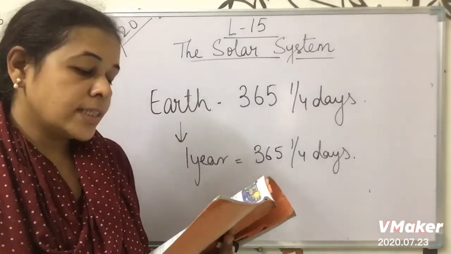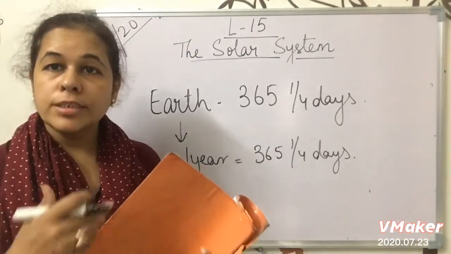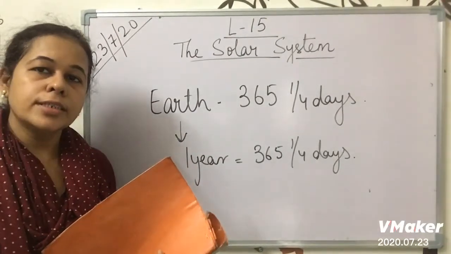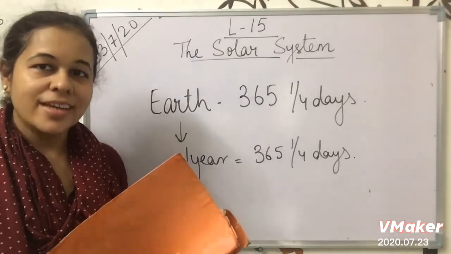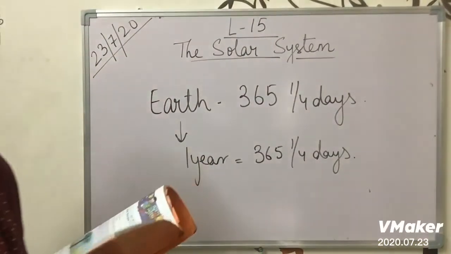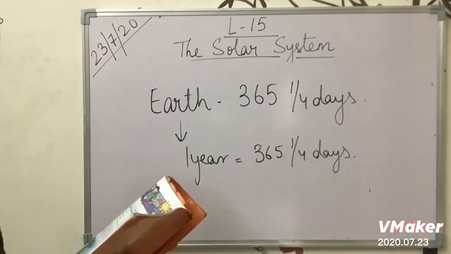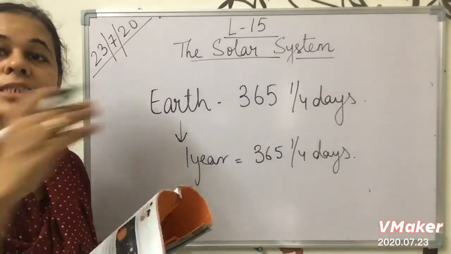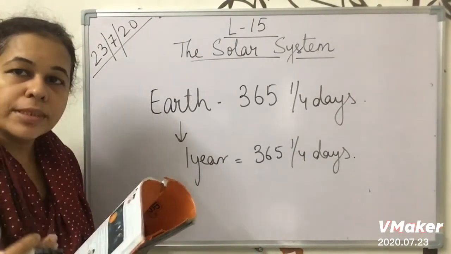The 8 planets of our solar system are in order of closeness to the sun. You must remember that I have written the names of the planets: Mercury, Venus, Earth, then Mars, then Jupiter, then Saturn, then Uranus, and then Neptune. So these are the planets according to the closeness to the sun, meaning the distance from the sun. According to that, these planets have been numbered.